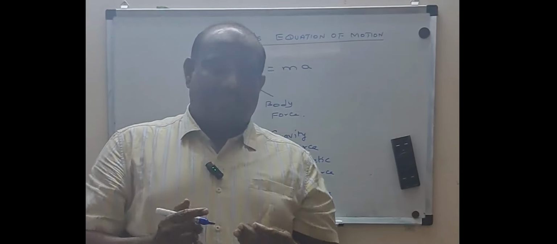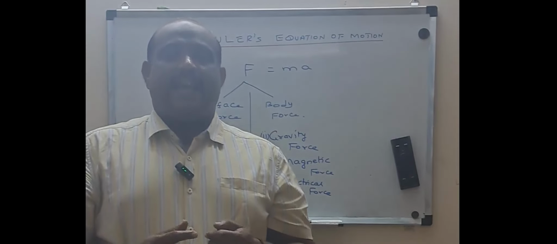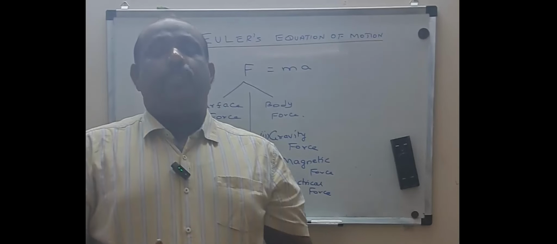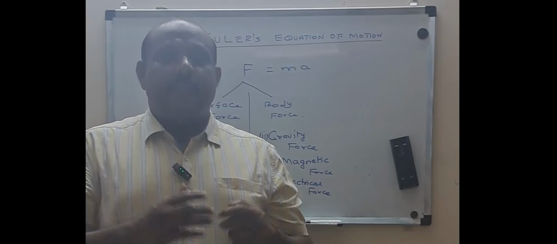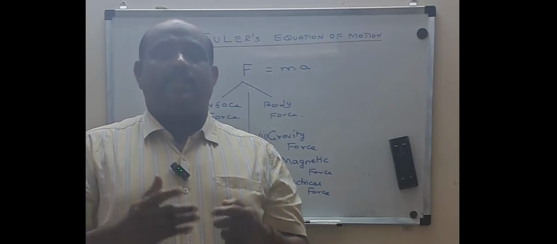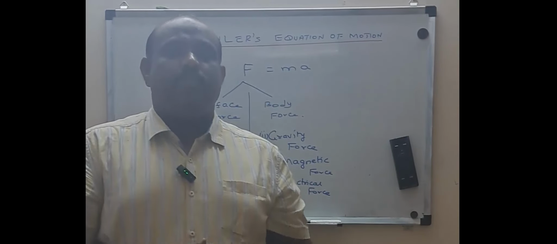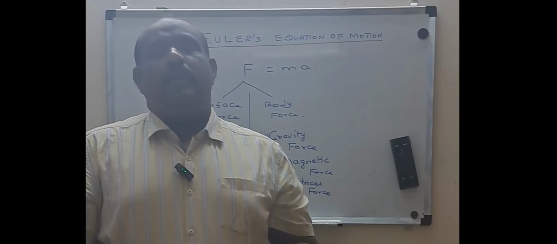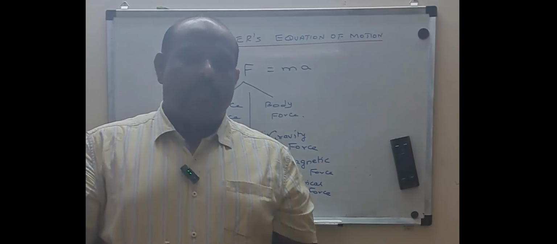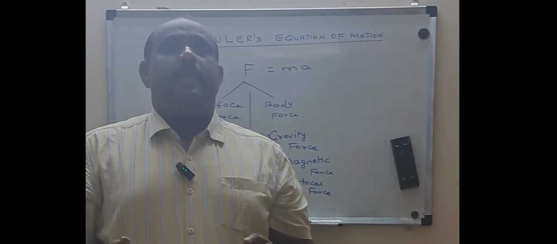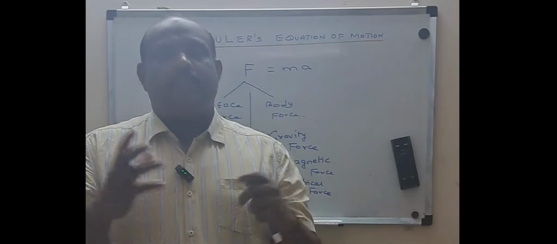So now we can classify the forces as surface force and body force. There are certain examples for surface force and there are certain examples for body force. The surface force examples are pressure force, frictional force, etc. And coming to the body force, they can be classified as gravitational, magnetic and electric, etc. I have given some examples, but there are still many to cover.